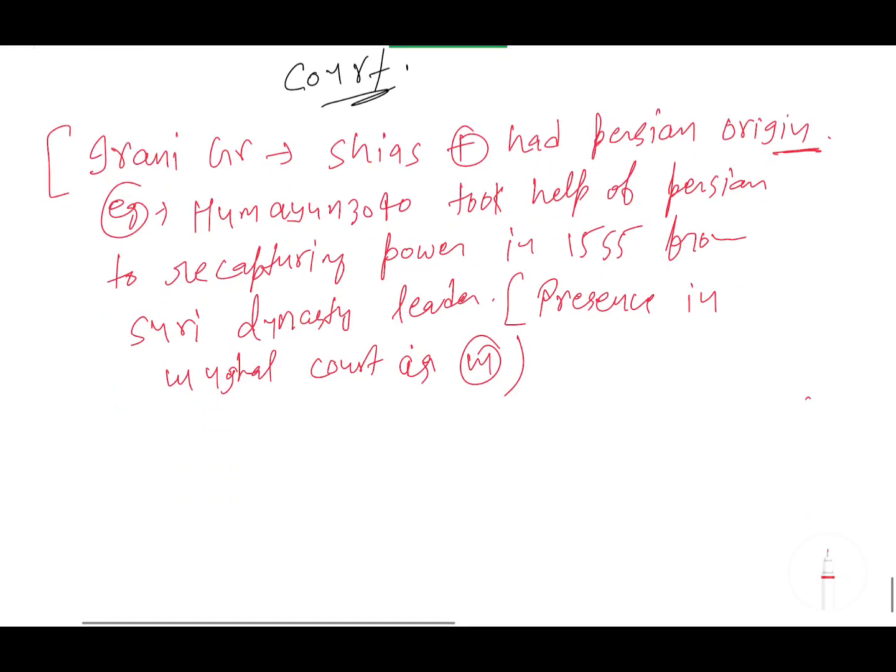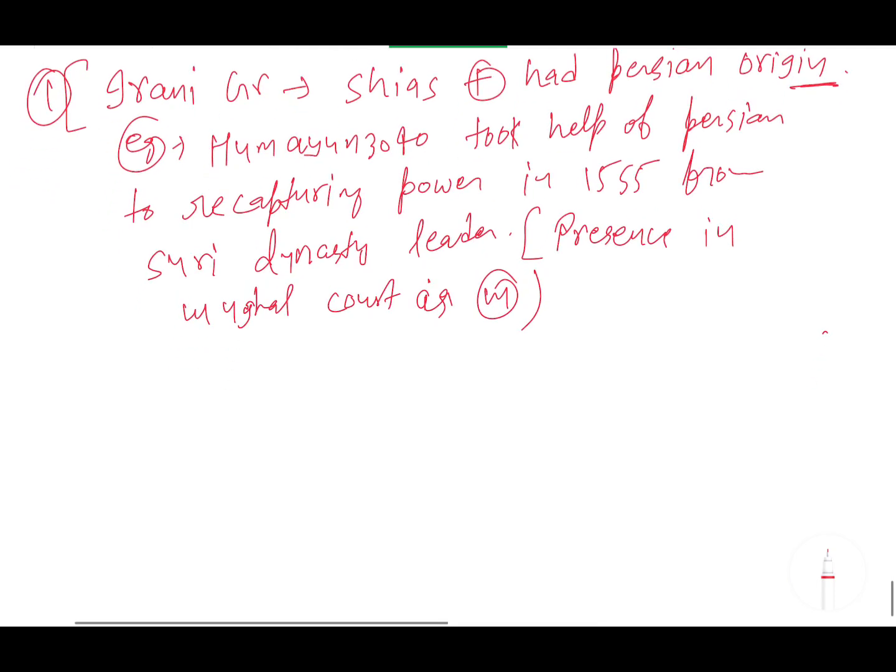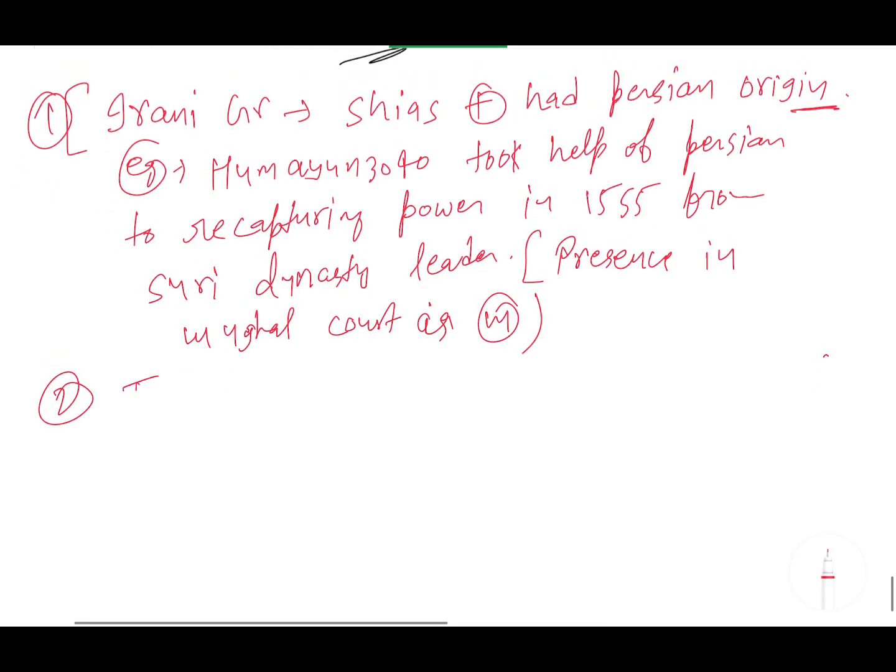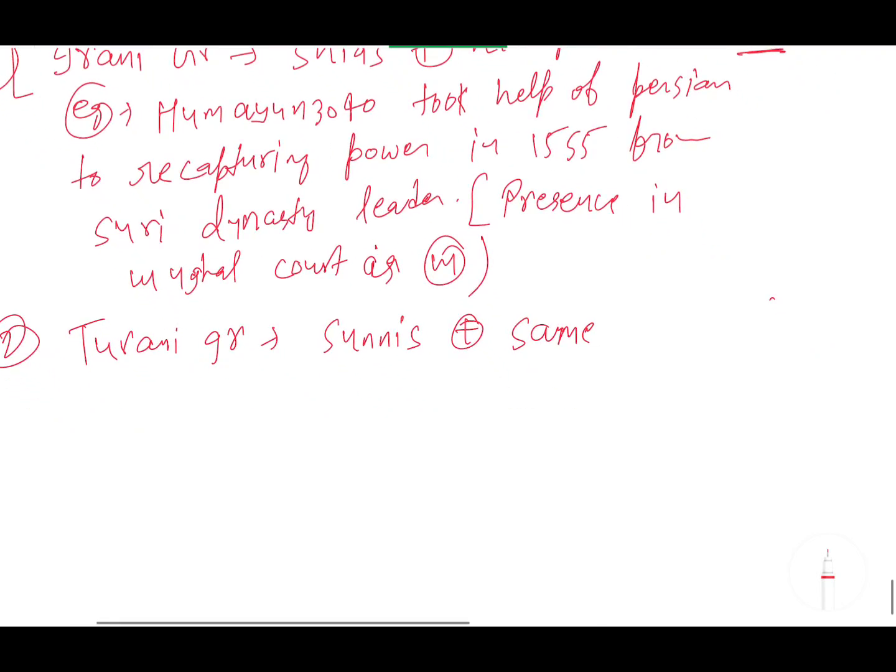First group is the Irani group, second is the Turani group. This group are Sunnis, and they were of the same origin as the Mughals.